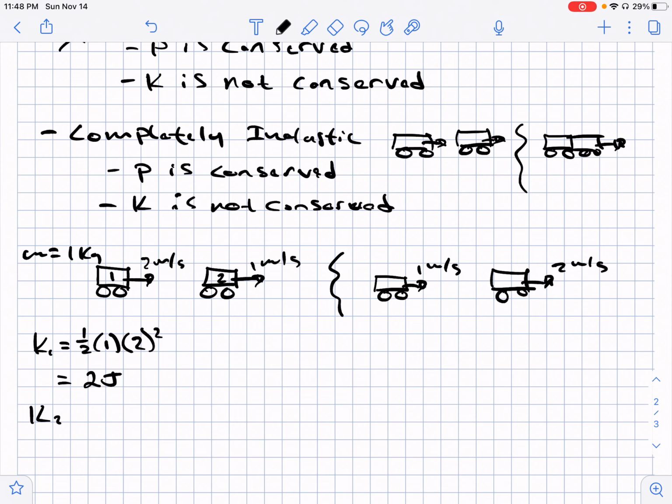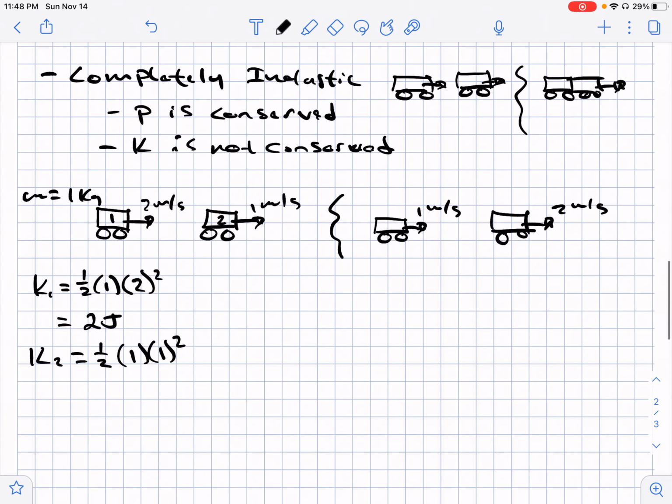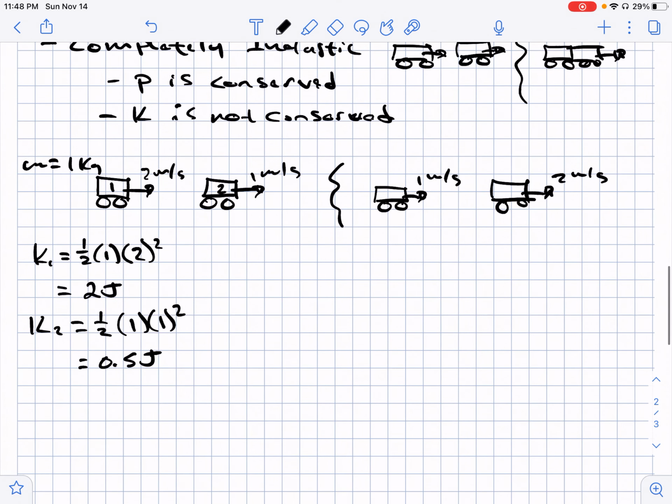And the kinetic energy of cart 2, you have 1/2 the mass, 1 kilogram, times its velocity, 1 meter per second, squared, and you end up with 0.5 joules. So the kinetic energy of your system, we would just add them up. So that'd be 2.5 joules.